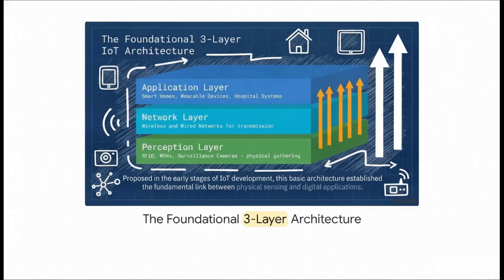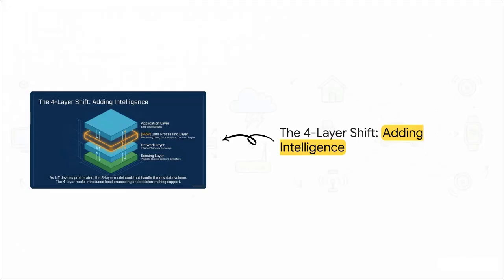Pretty simple, right? Well, as millions of devices suddenly came online, that simple 3-layer model basically choked on the sheer volume of raw data. So the architecture had to shift into a 4-layer model by injecting a brand new data processing layer. This added processing units and decision engines to handle local analytics, crunching the numbers before the data could overwhelm the application layer above it.